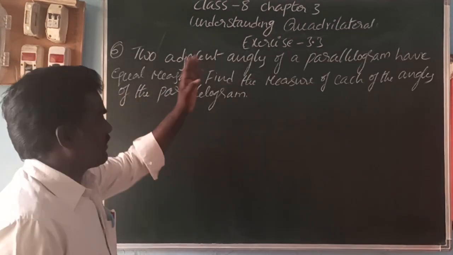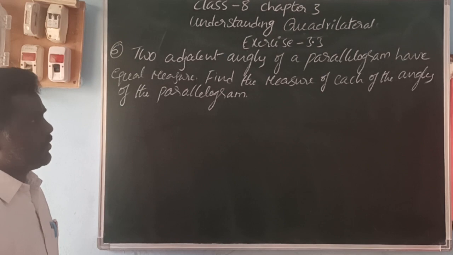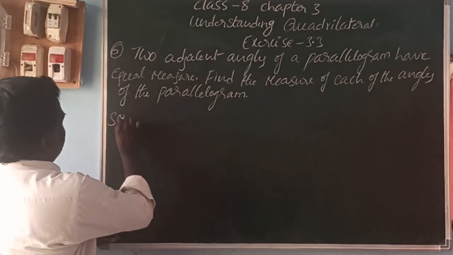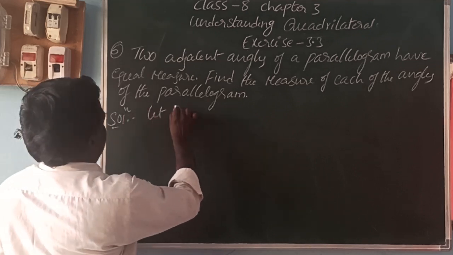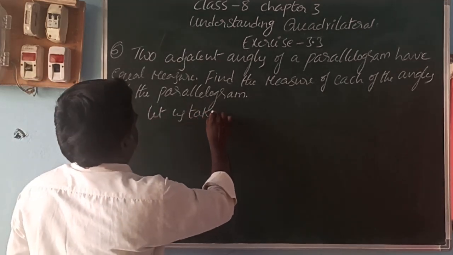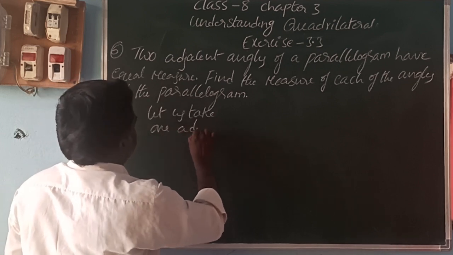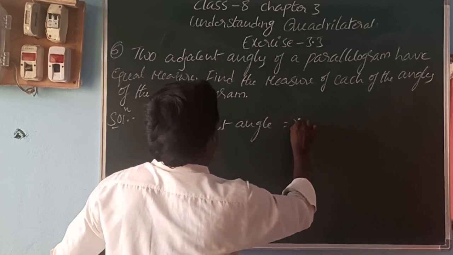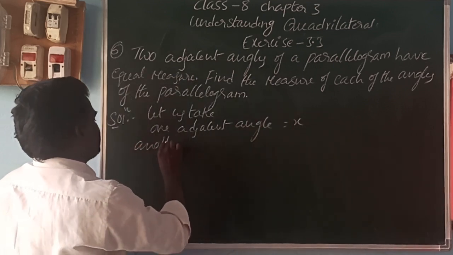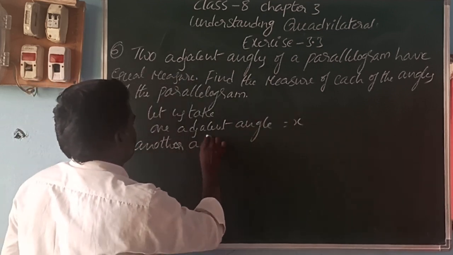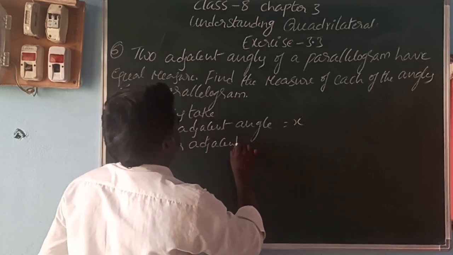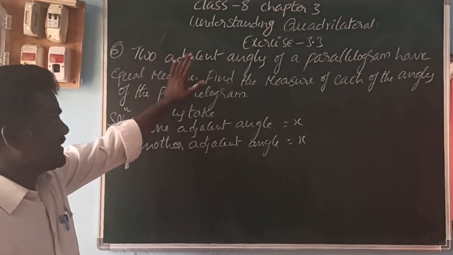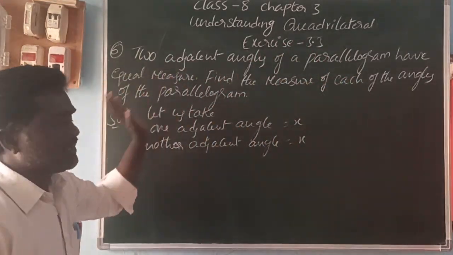Next: two adjacent angles of a parallelogram have equal measure. Find the measure of each of the angles of the parallelogram. So here let us take one adjacent angle as x and another adjacent angle also as x. Why can we take it as x? Because the question says two adjacent angles of a parallelogram have equal measure.